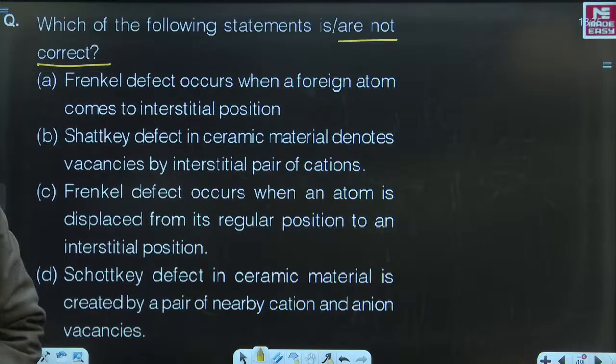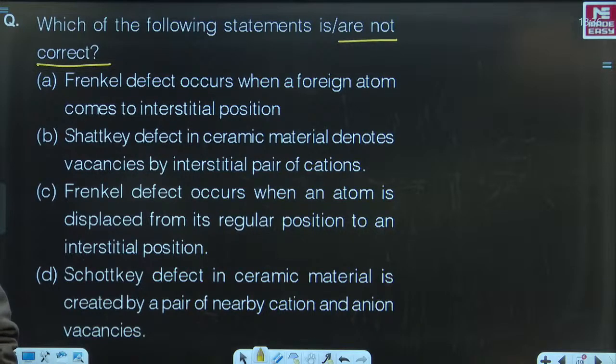Yeah, answers start coming. Which of the following statements is or are not correct? Schottky defect in ceramic material denotes vacancies by interstitial pair of cations. C. Frenkel defect occurs when an atom is displaced from its regular position to an interstitial position. Oh, people are selecting A, C, D, A, B.